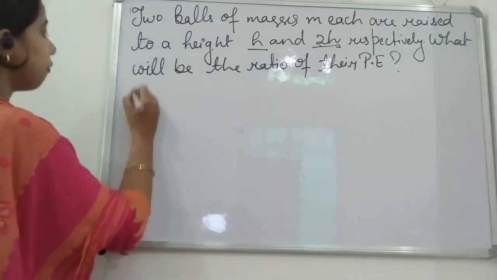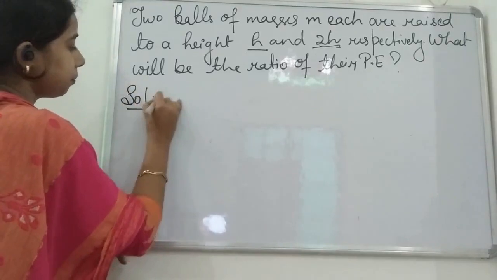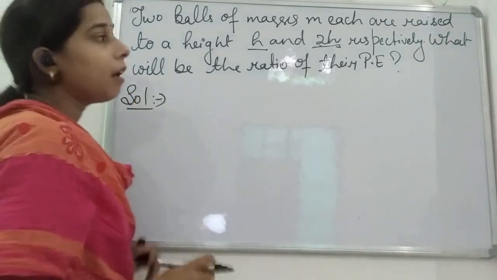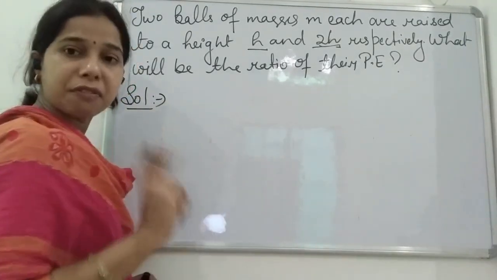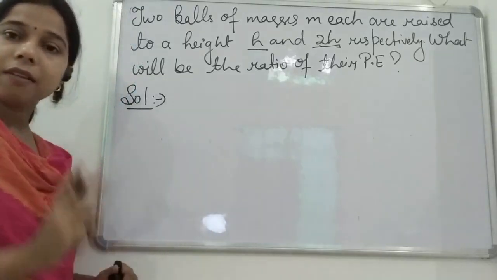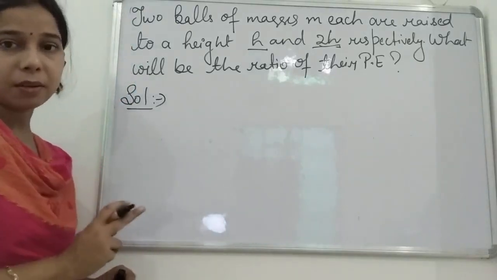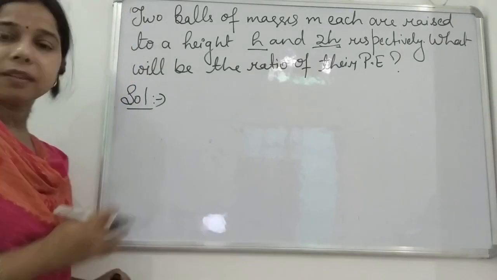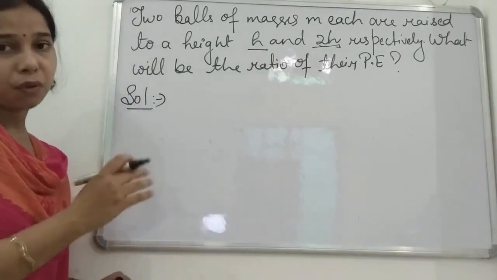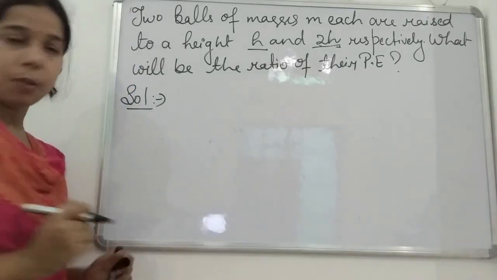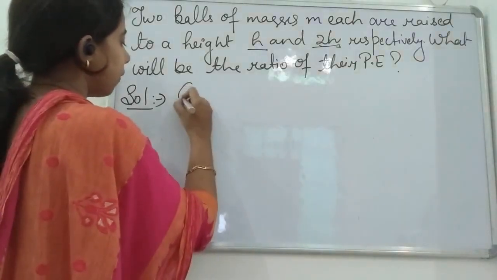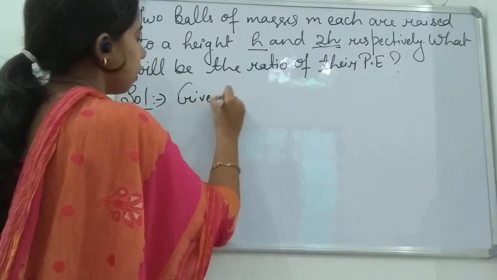So, we will see in the first case, at first we will find the value of the potential energy in the first ball, and then we will find the value of the potential energy in the second ball, and after that we can find the ratio of the potential energy of the first to that of the second one.